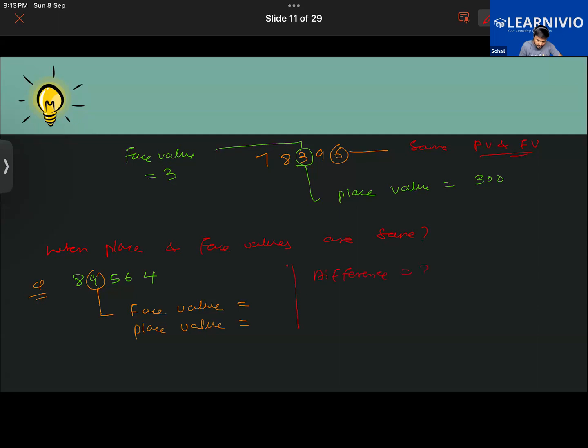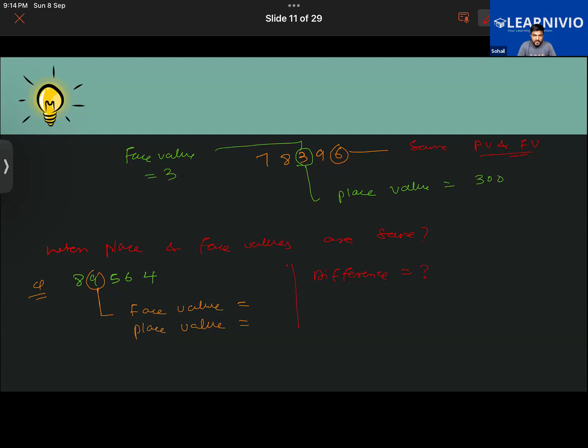The face value is 9,000. Face value. The place value. Now both of you find the difference between the place and the face value also. Find it quickly. 8,001. No, that is incorrect. 8,991. Sorry, 8,991. Good.